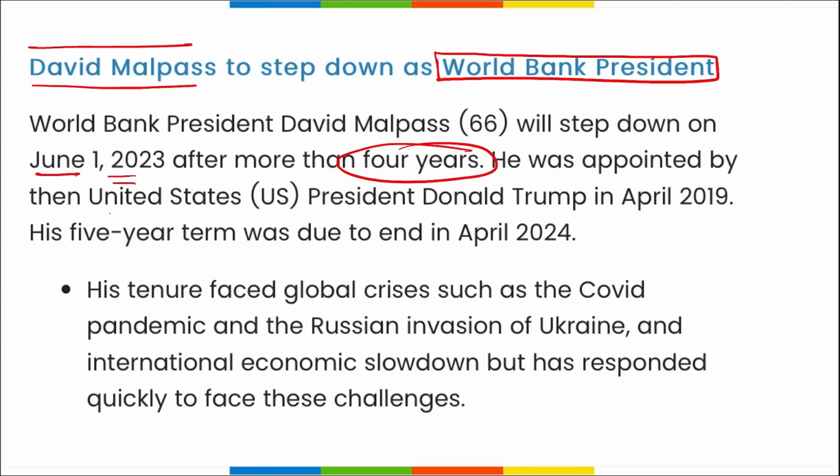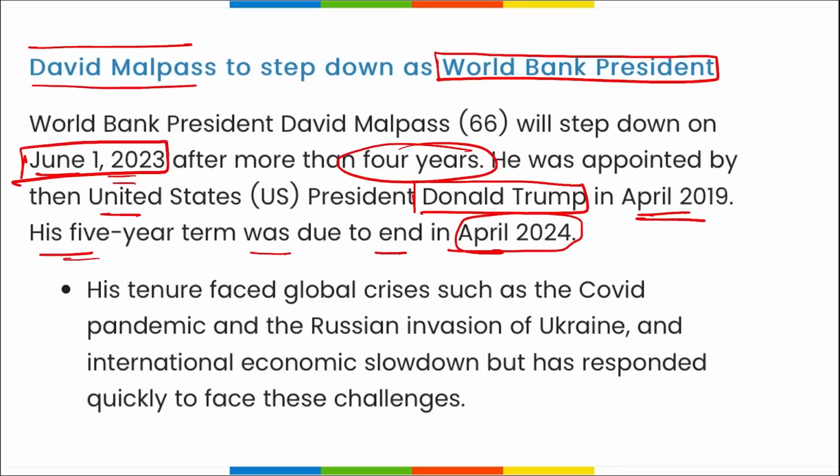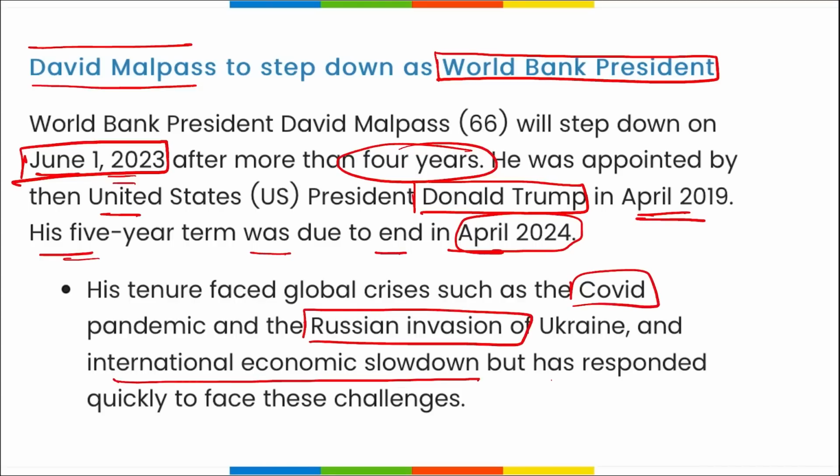Remember, he was appointed by US President Donald Trump in April 2019 as the president of the World Bank, and his 5-year term was due to end in April 2024, but now in June 2023 he will be stepping down from the post after 4 years. During his term, the world has faced COVID-19, the Russian invasion of Ukraine and an international economic slowdown, but he has responded quickly to face these challenges. All right, during his term.